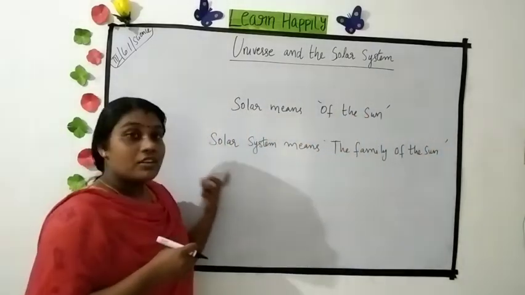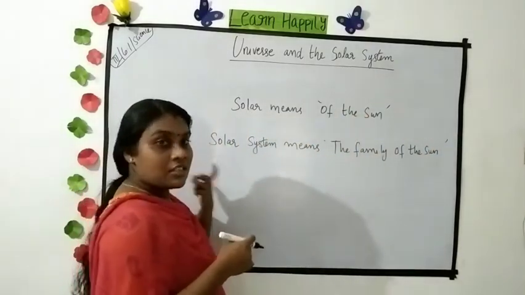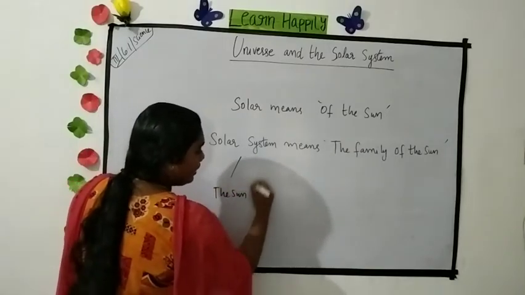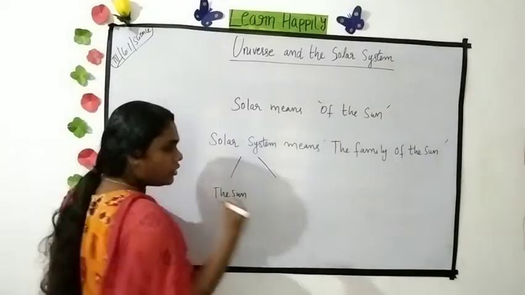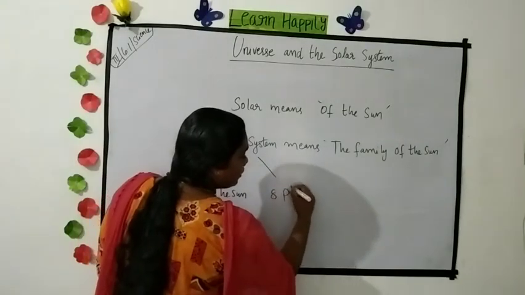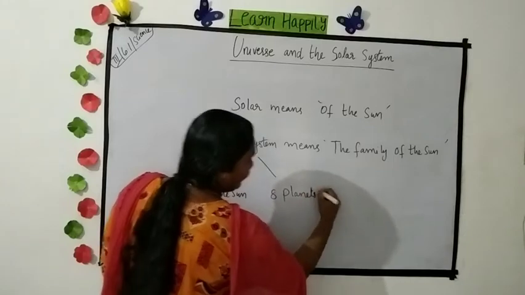Yes students, our solar system consists of the sun and 8 major planets.